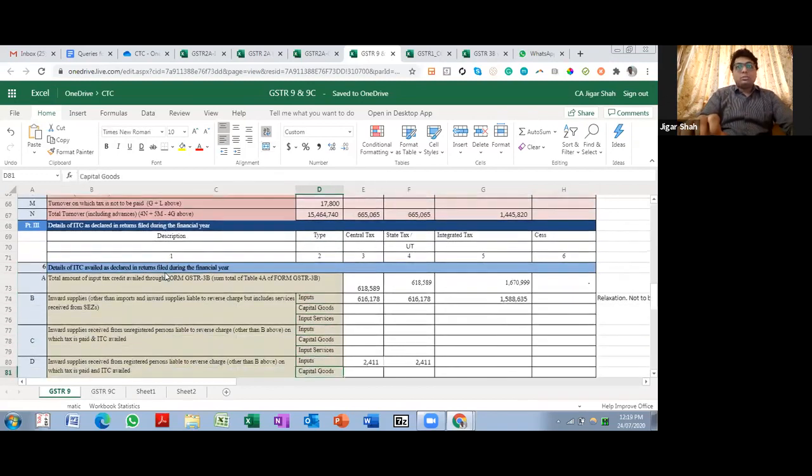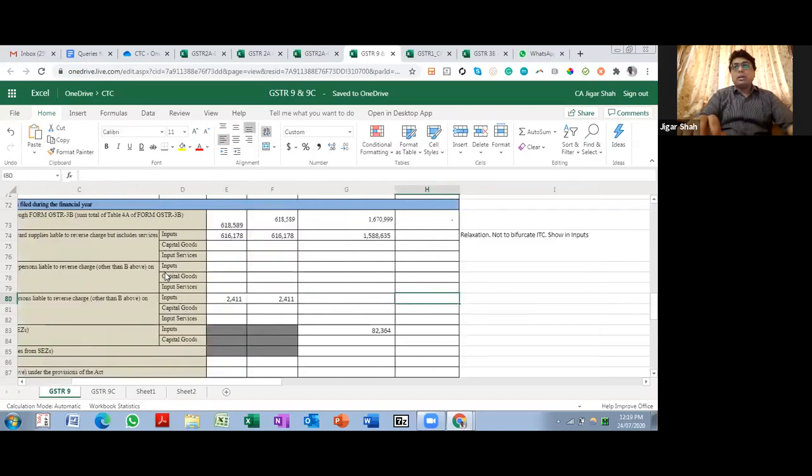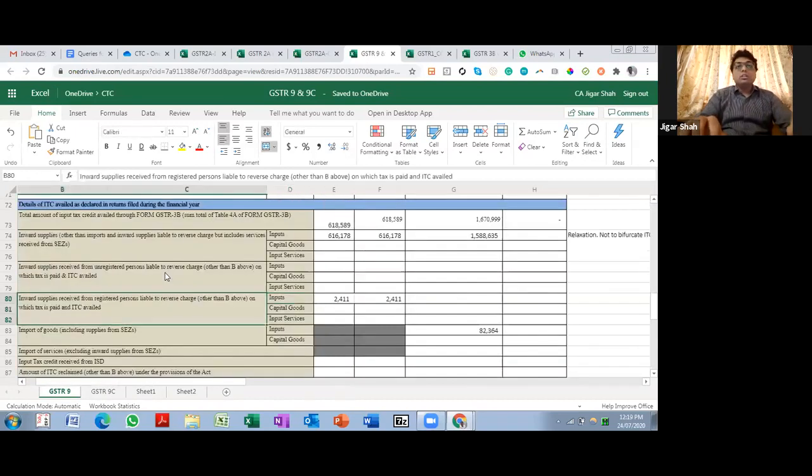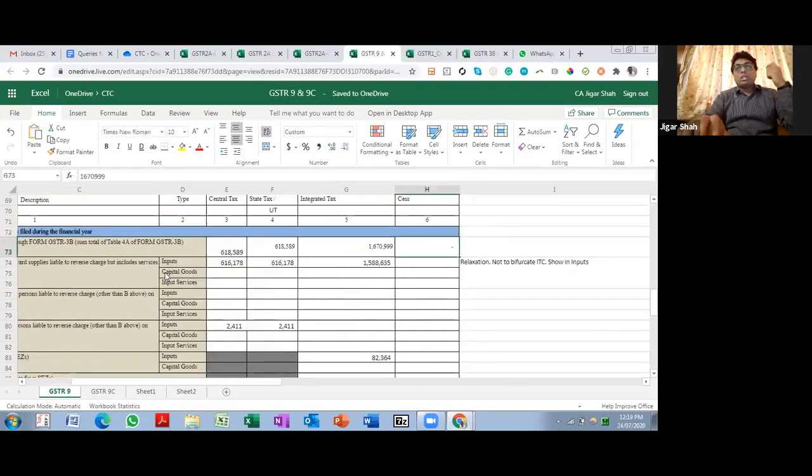Now we'll come to table 6. Now we are completely into input related items and input related figures. So table 6, the starting point is ITC as per 3B. Whatever you have filed in 3B, you need to give a bifurcation. Now there is a relaxation over here. You don't have to actually go into what is capital goods, what is input service and what is inputs. Simply the relaxation is that you put everything in inputs. So a lot of your effort is saved over here.